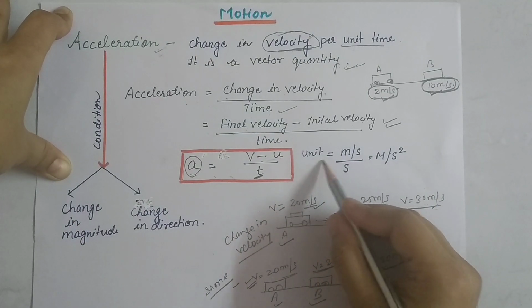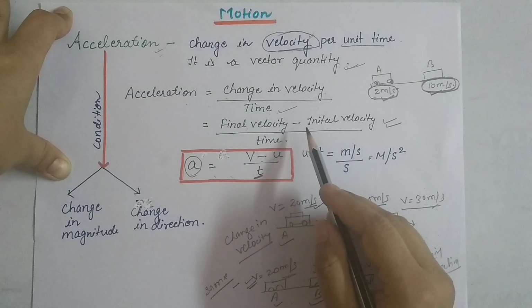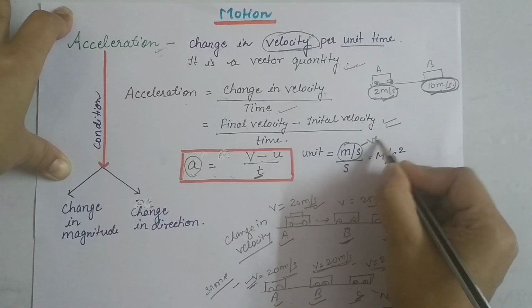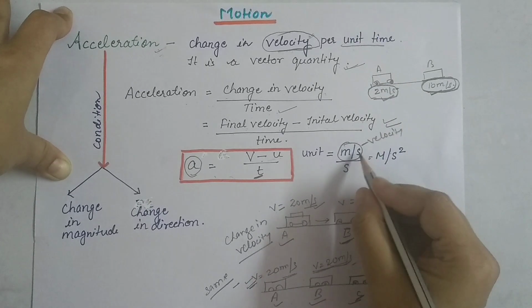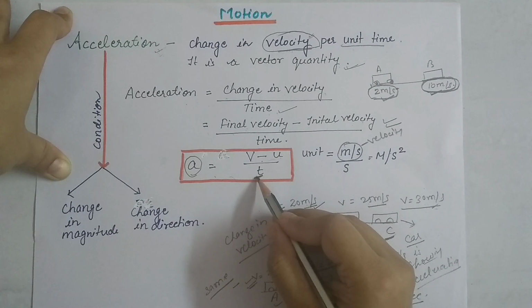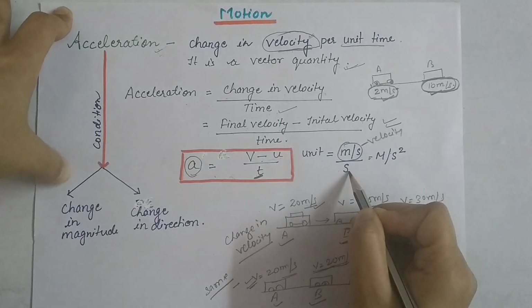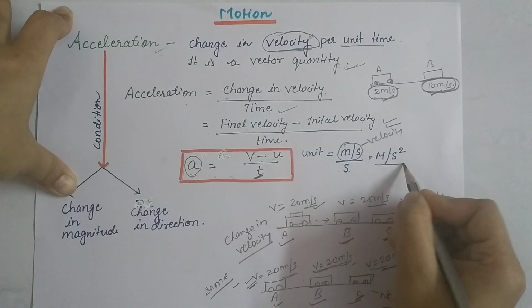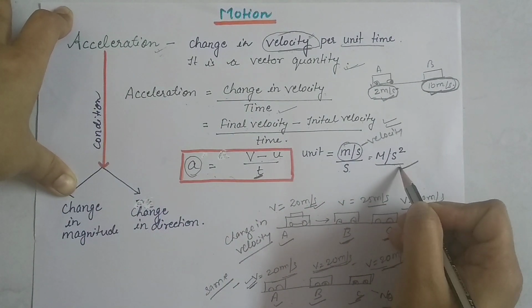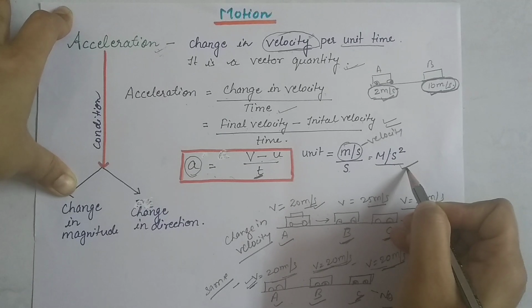The unit of velocity is meter per second, divided by the total time taken in seconds, so we can write it as meter per second square. So the unit for acceleration is meter per second square.